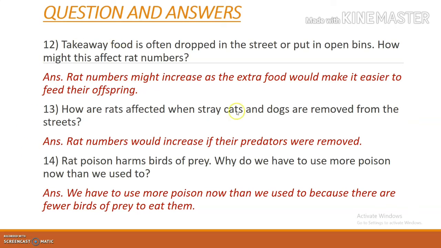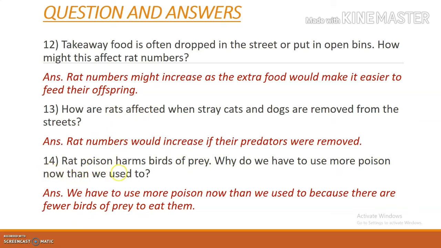Now 13th question. How are rats affected when stray cats and dogs are removed from the streets? Rat numbers would increase if their predators were removed. You know that cats and dogs are the predators of rats. So if these cats and dogs are removed, there won't be any predators for rats, and so their number will always increase.